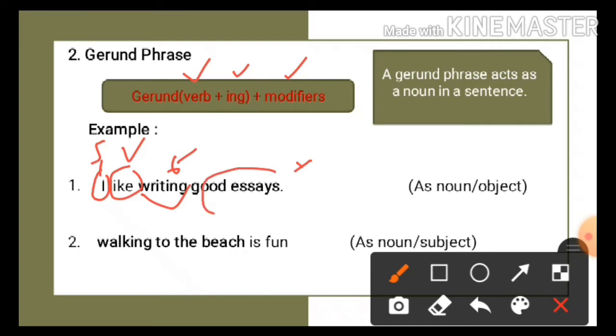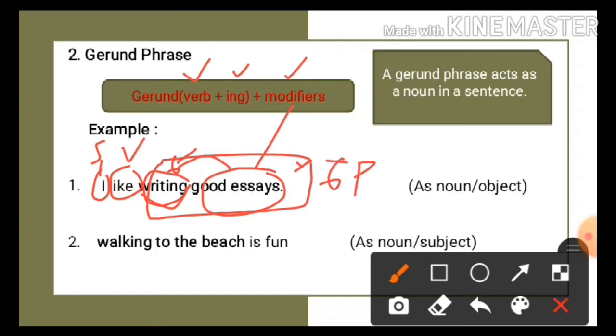And good essays here is the modifier that tells us more about the gerund, about the writing. So writing a good essay is a gerund phrase, and the gerund phrase acts as a noun, and here the noun is an object.